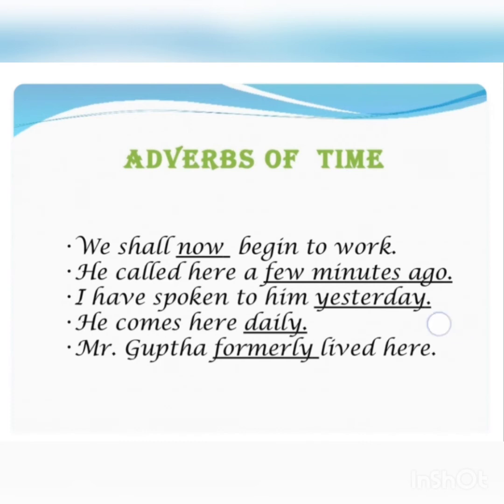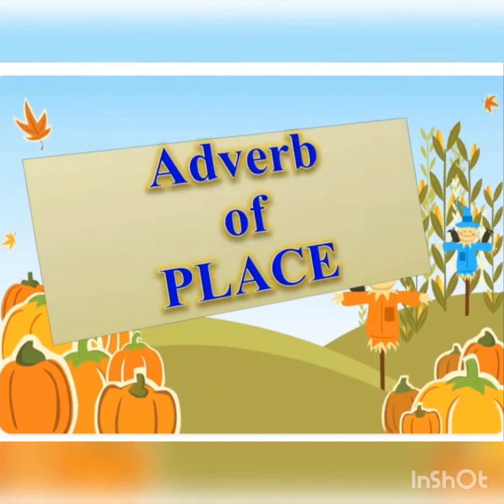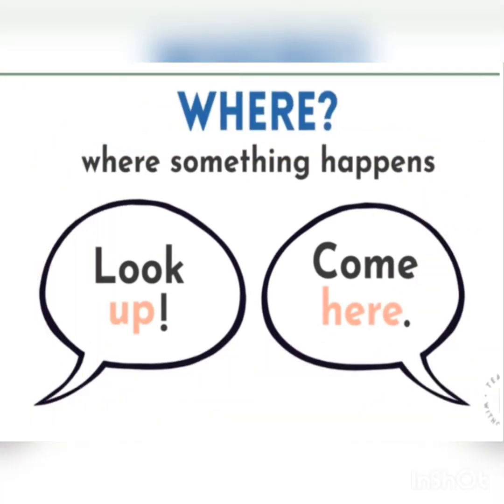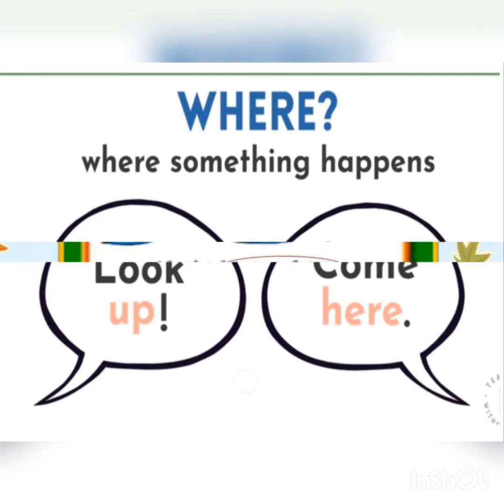So let's move on now to the third kind of adverb, which is adverb of place. An adverb of place is an adverb that shows where an action is done. It answers the question where. Look up. Come here. So where do you have to look? Up. Up is an adverb of place. Where do you have to come? Here. So here is an adverb of place.